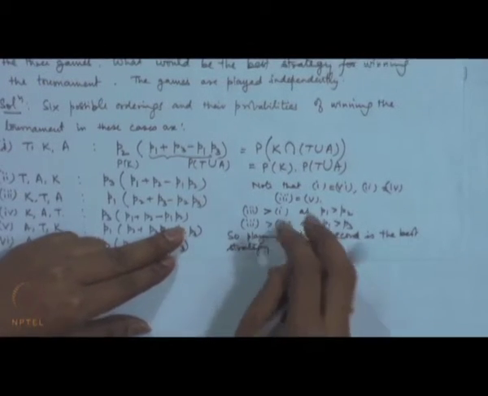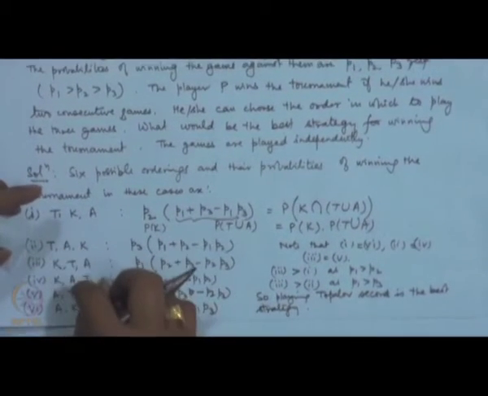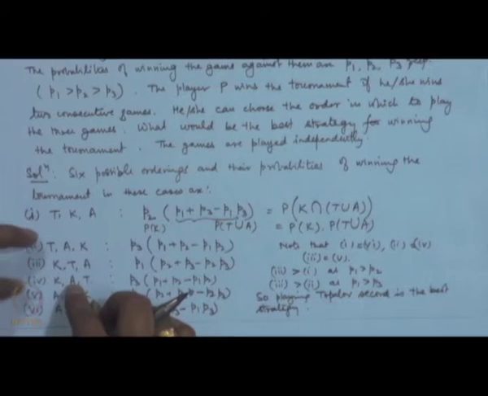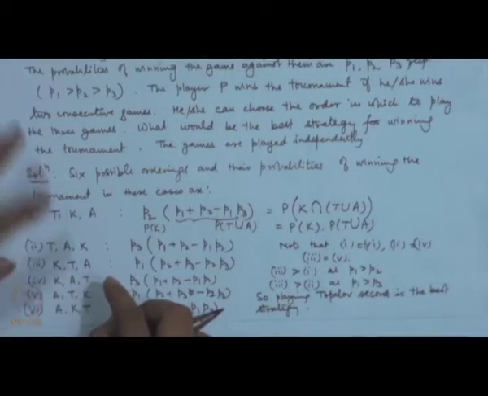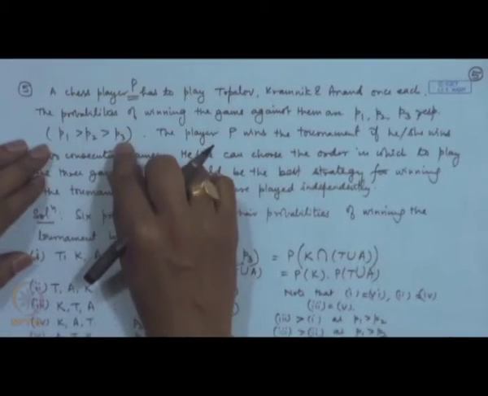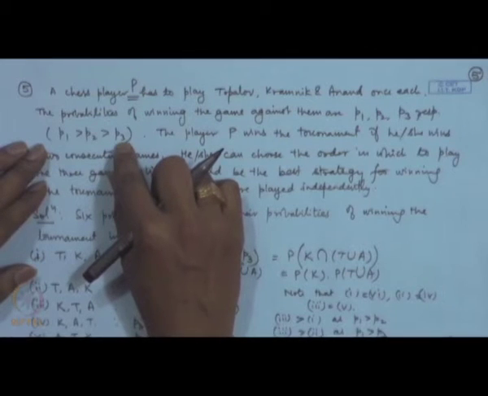On the other hand, if you play Anand in the middle, then that is the worst strategy, because 2, 4 is the smallest value here, because he is the strongest player according to the probabilities of winning against that are given.